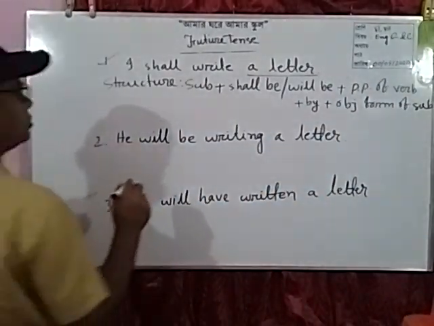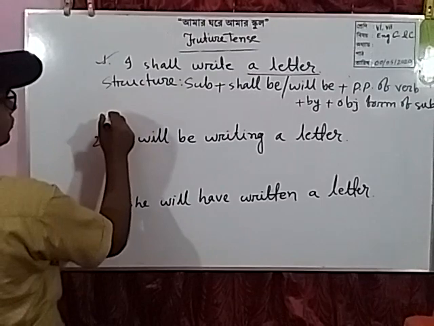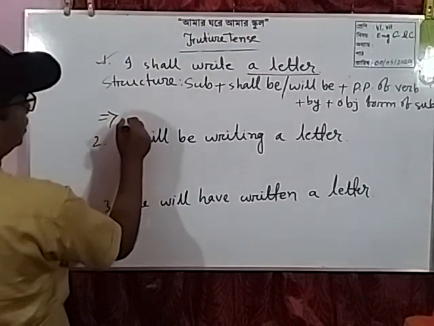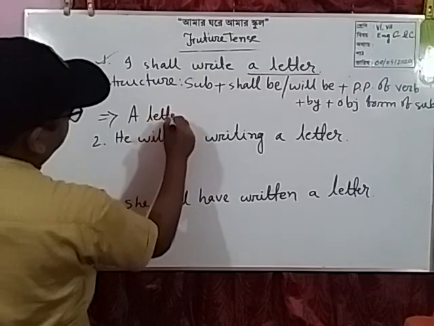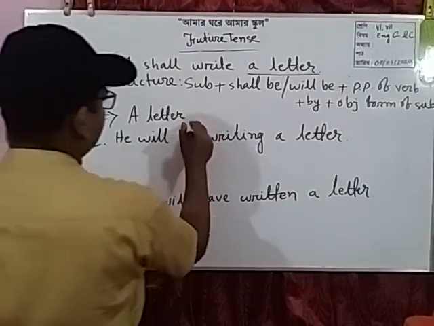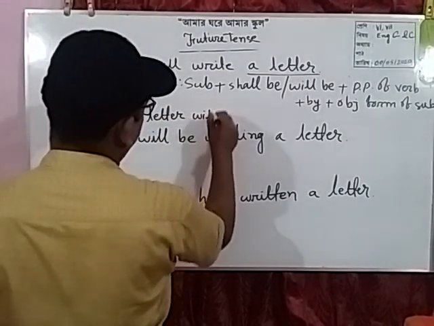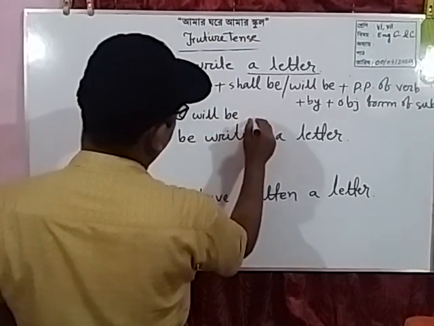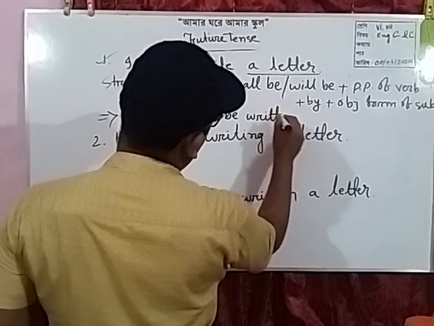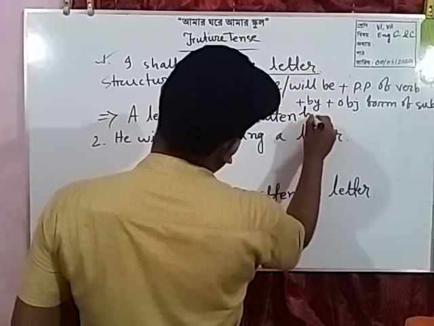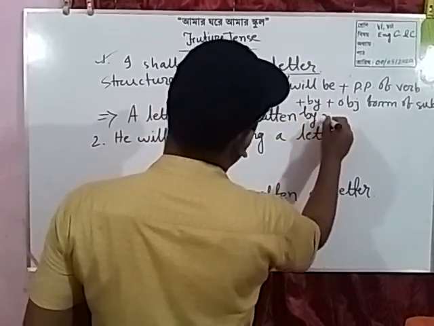Dear students, so we can write: a letter will be written by me.